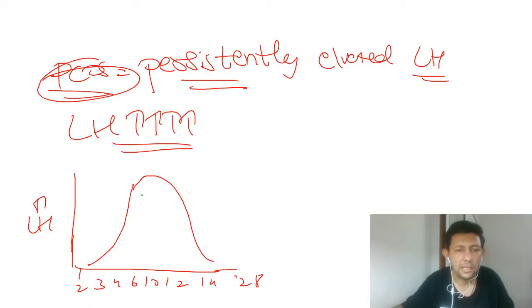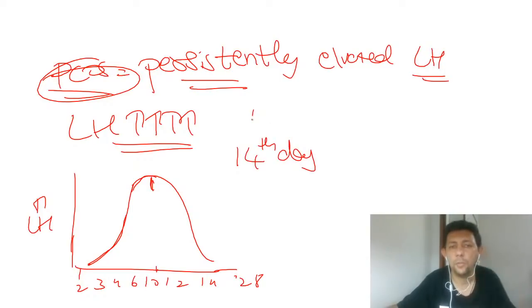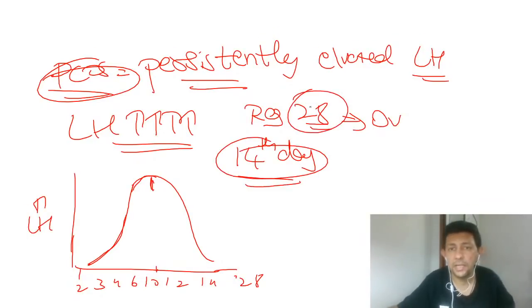Okay, all of you know that the highest will be at around day 10, day 12. This is the graph I'm drawing of the LH levels. And then you know that roughly the ovulation takes place on the 14th day, if it's a regular 28-day cycle. Remember that. So this is a normal patient. This graph which I have drawn is normal.